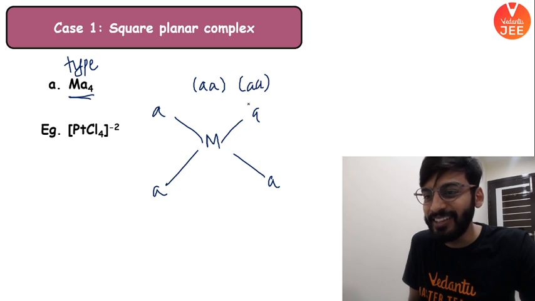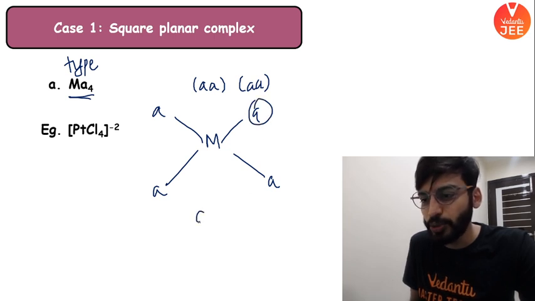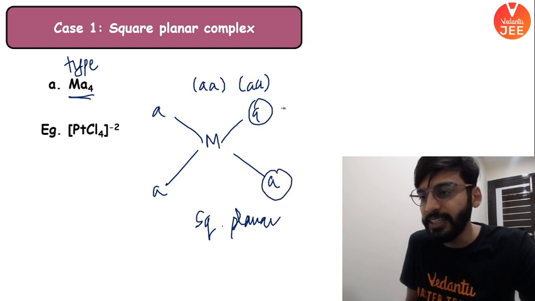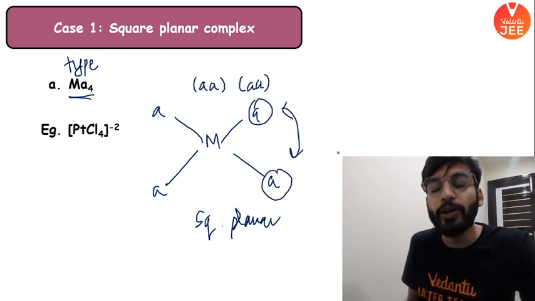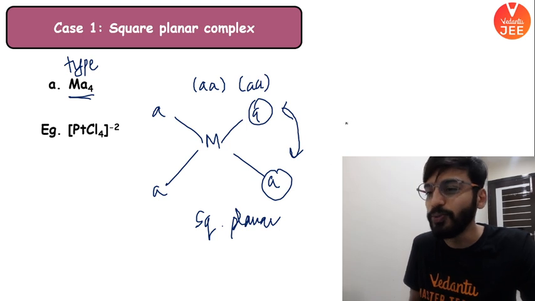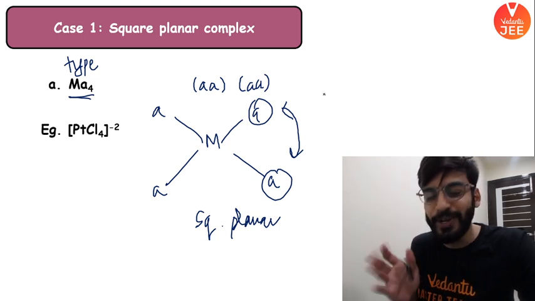I think everyone can see it now. This is your square planar complex. But if I interchange the two A groups, would I get something new? If I interchange, would I get something new?